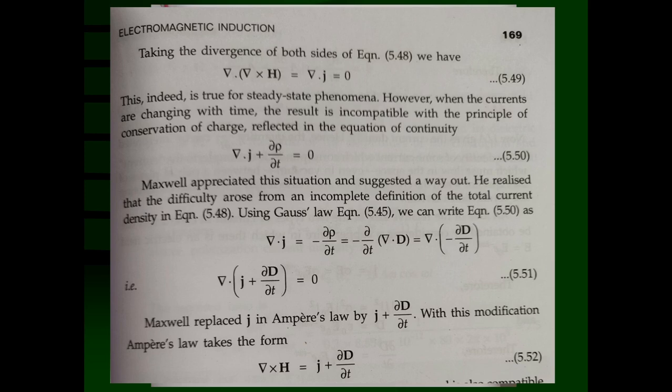The current remains constant, independent of time, so it is called a steady state current or steady phenomena.